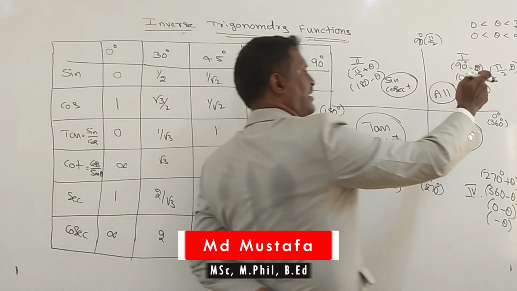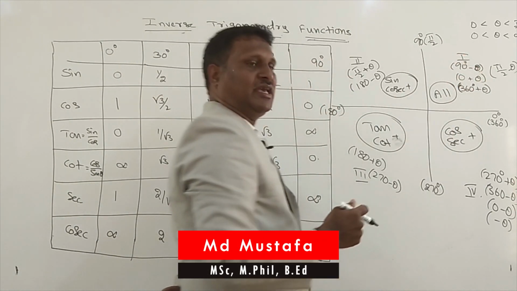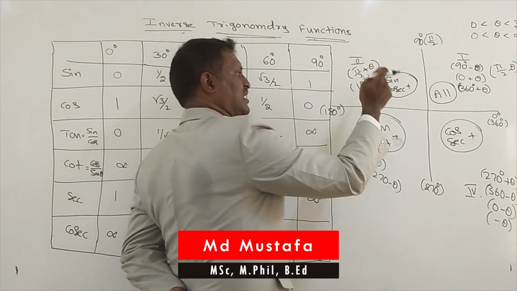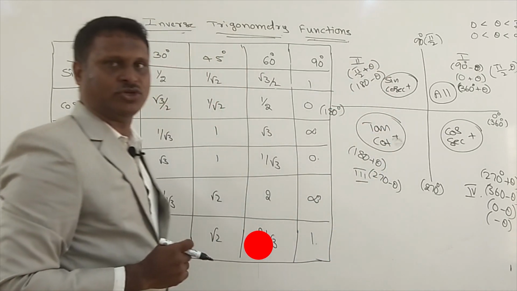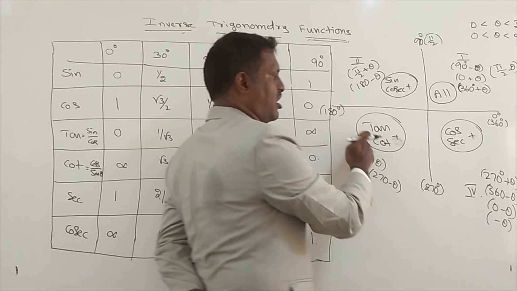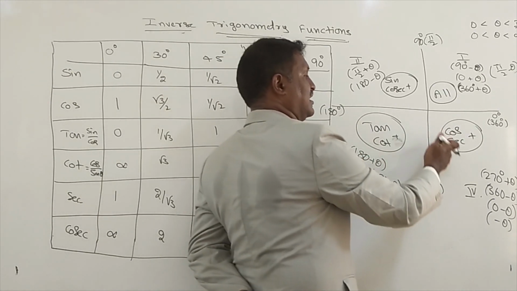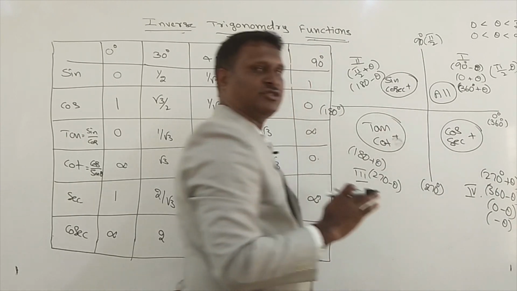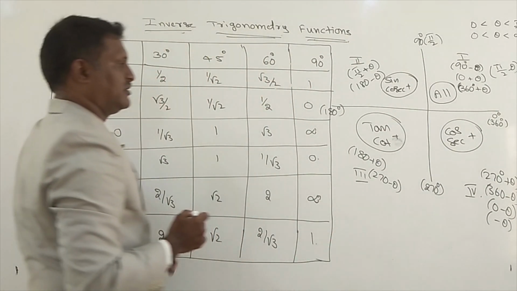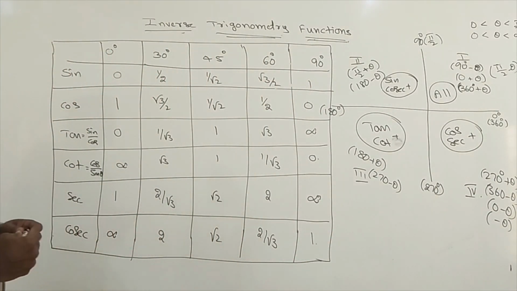In the first quadrant, all the ratios are positive. In the second quadrant, sine and cosecant are positive. Rest all are negative. In the third quadrant, tan and cot are positive. Rest all are negative. In the fourth quadrant, cos and secant are positive. Rest all are negative. Next, first write down till here, whatever I have written.